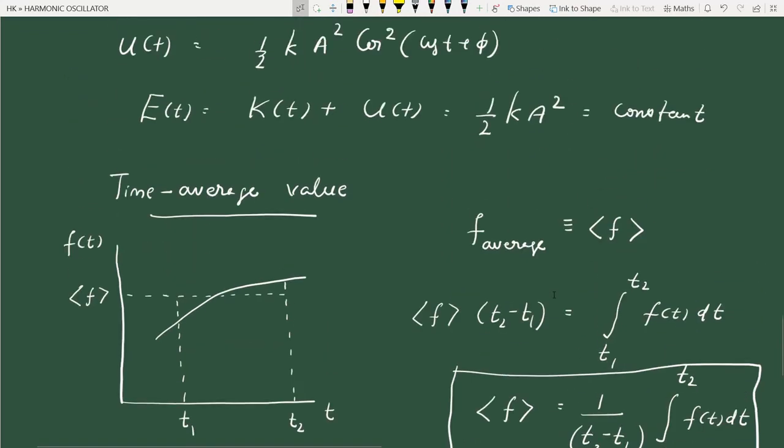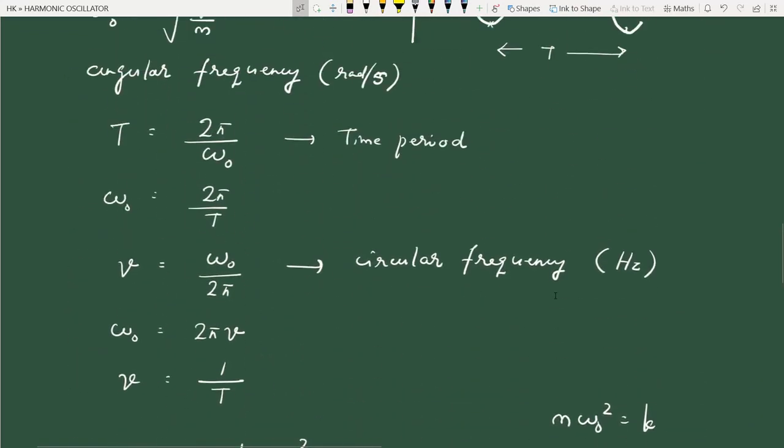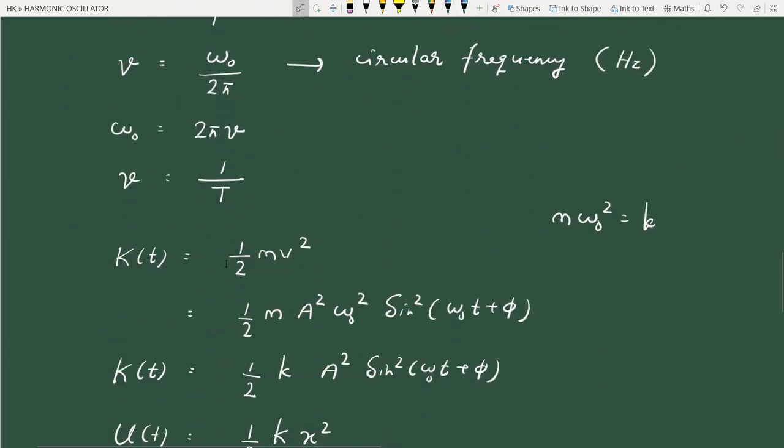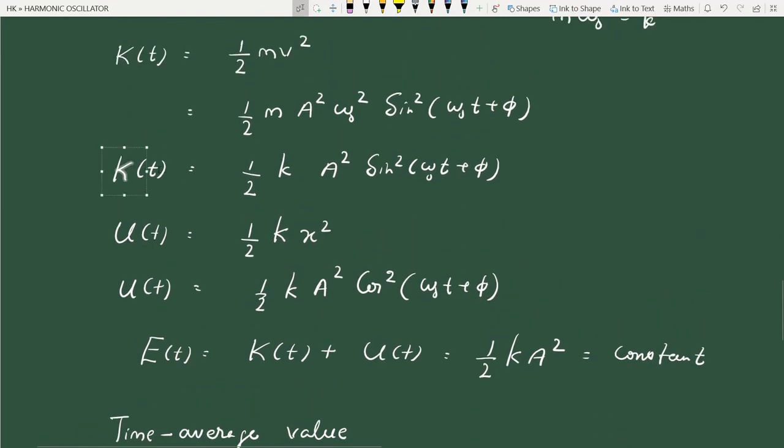Now why we need this discussion is, we have expressed the instantaneous position of a harmonic oscillator in terms of a cosine function which depends on time, and instantaneous velocity in terms of a sine function. Further we can see that the kinetic energy at any time t is given in terms of a sine square function. Suppose omega 0 t plus phi is considered as some angle theta. So kinetic energy depends on sine square theta, and potential energy depends on cos square theta.